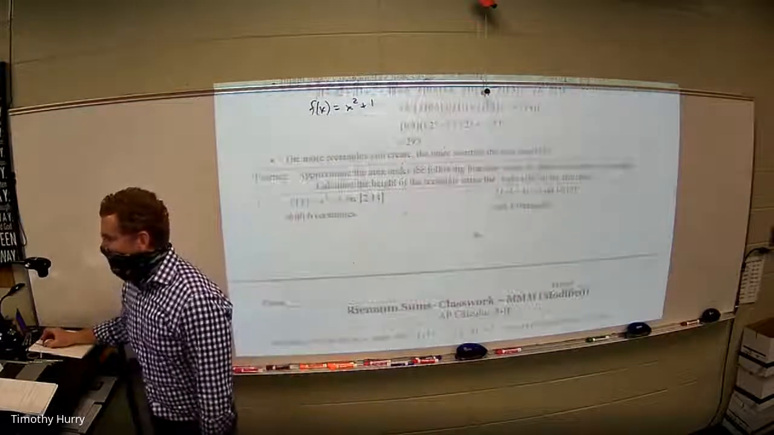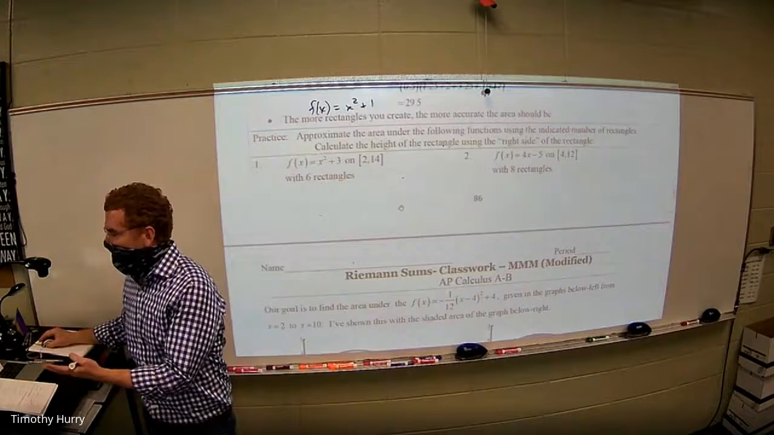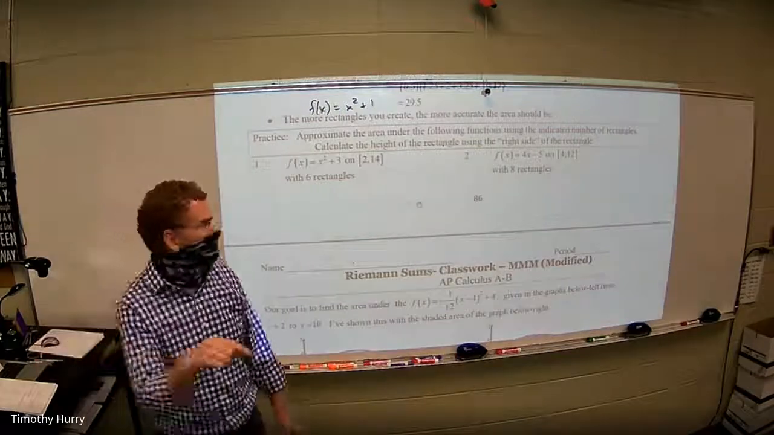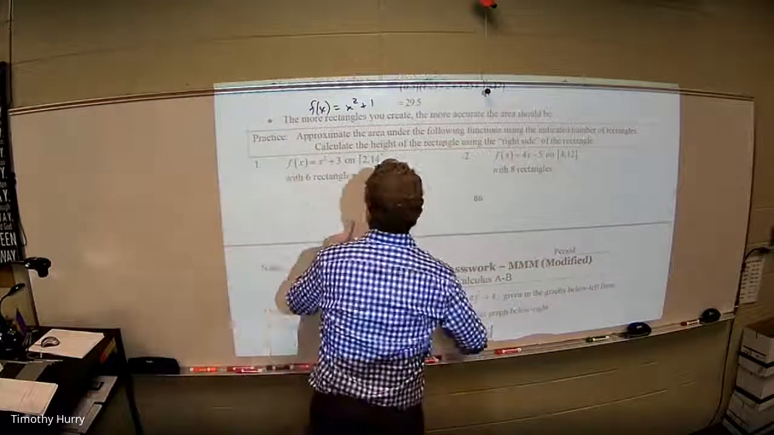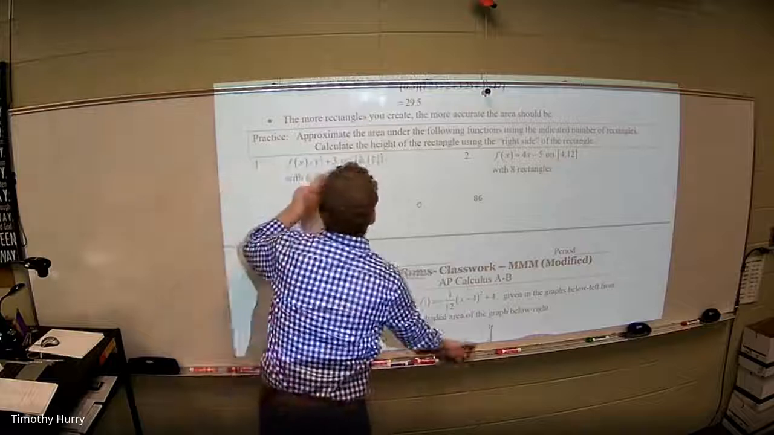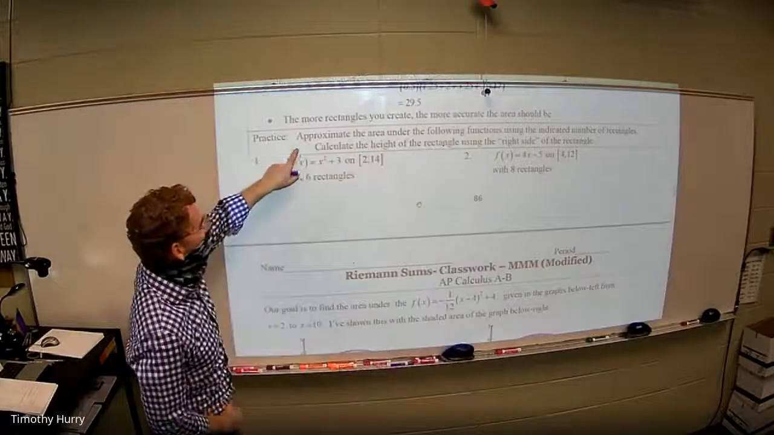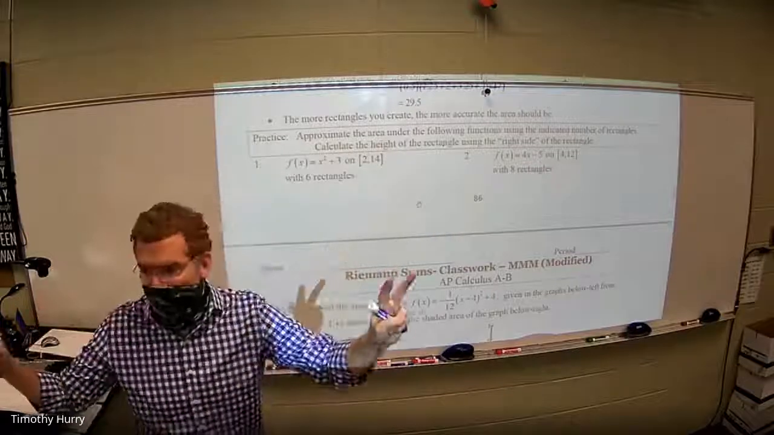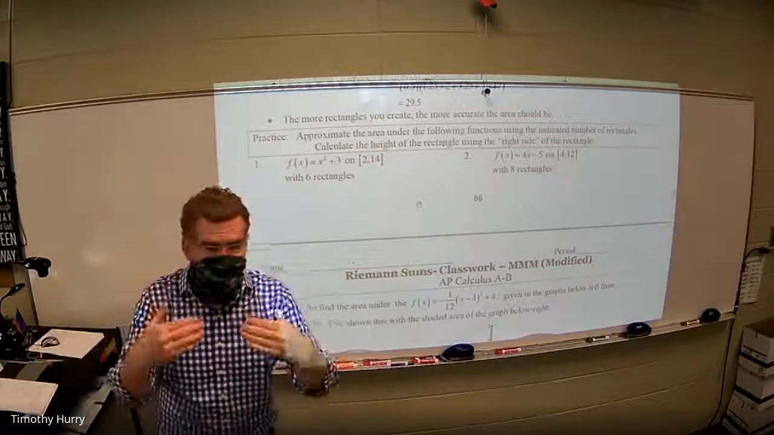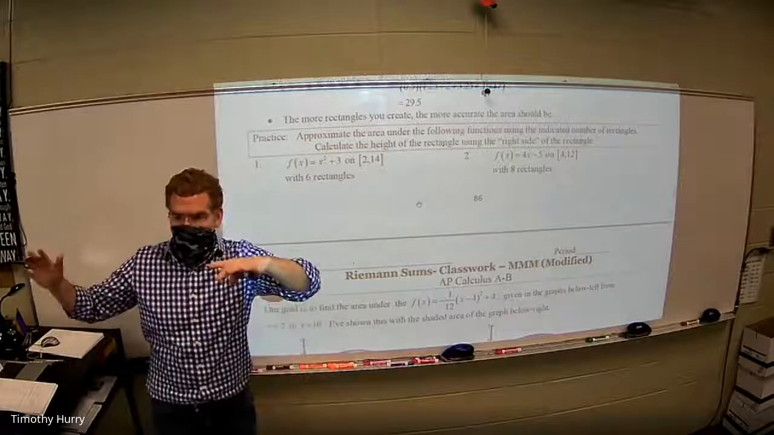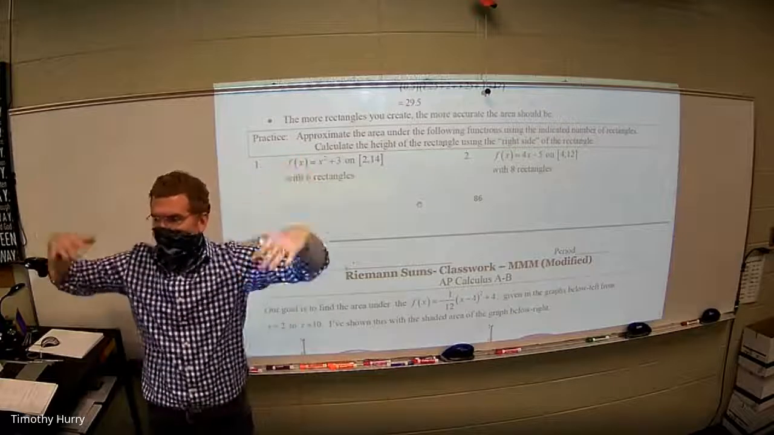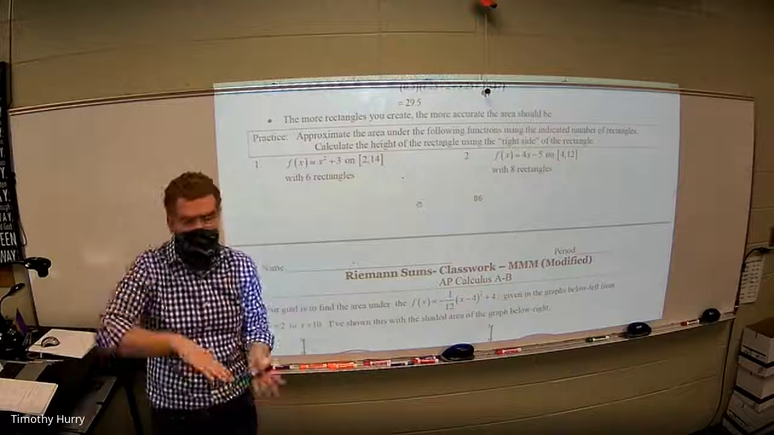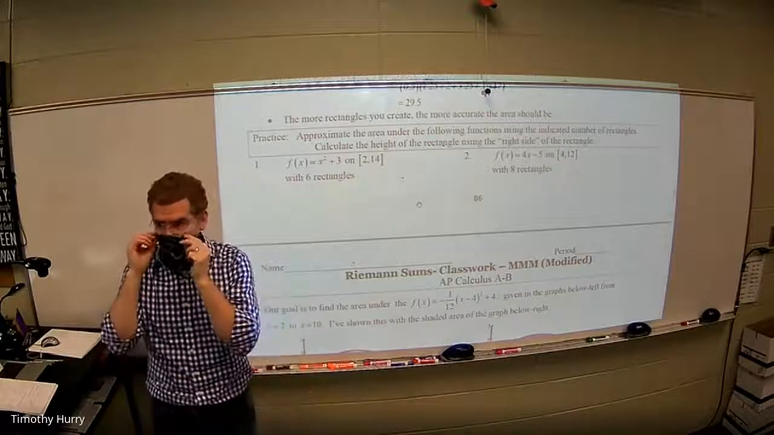Okay, so right here, let's just do a couple of these and see. I'm looking at number 1 at the bottom of that page 86. And it says, okay, you've got this function, right? And I want to approximate the area under the following functions. And again, I use under very loosely, okay? And most of the functions I give you initially will be all positive values of y. So they'll be all above the x-axis. So we won't have to worry about what happens when it dips below. That's for another day, okay?